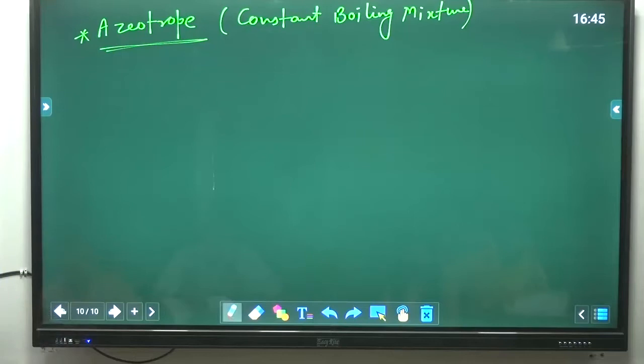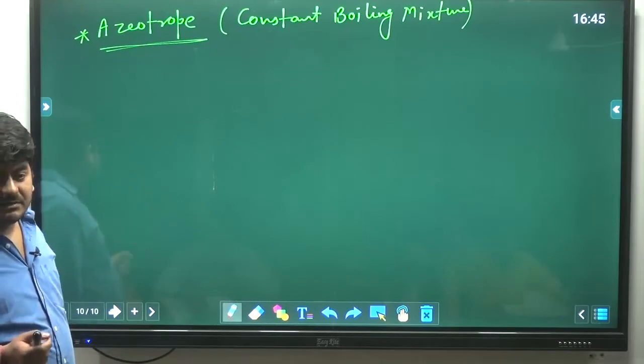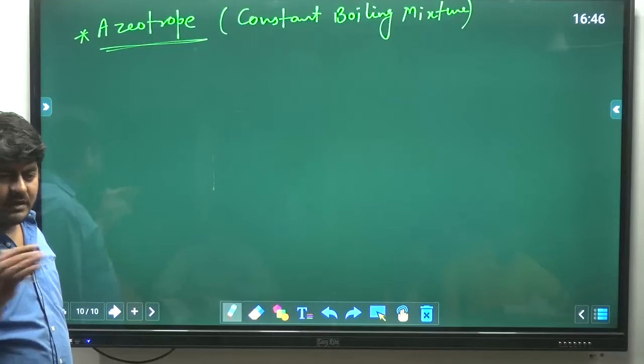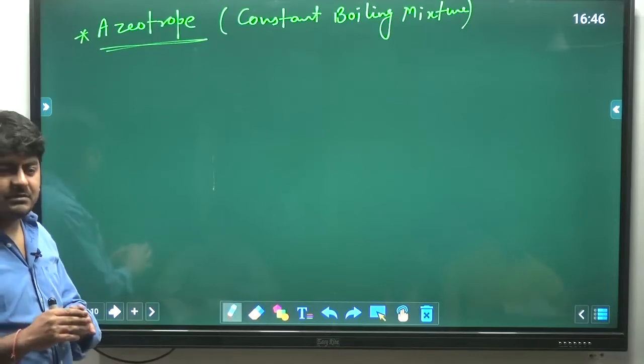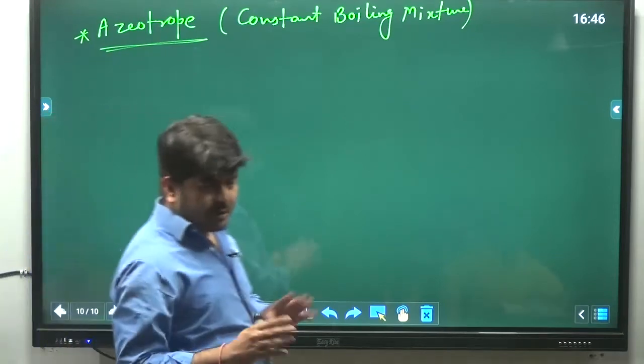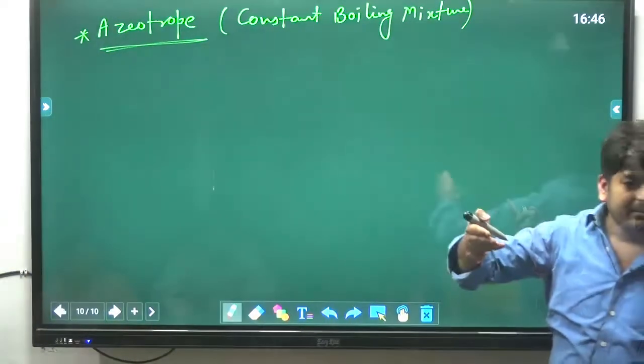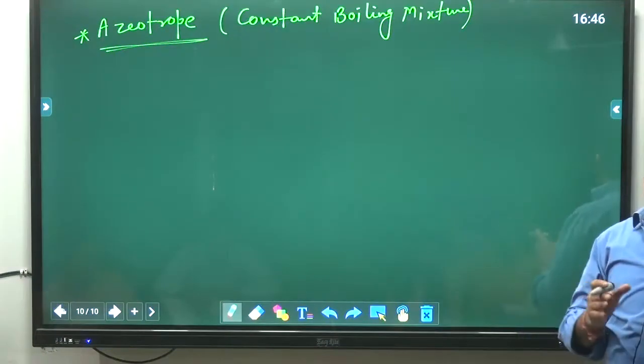Boiling point is the temperature when bubble point and dew point for any system is same. Now what is the meaning here? Why am I saying like that? Because if you see water in liquid phase, what is the mole fraction? Pure water, 1. When it will vaporize, it will boil, what will be the mole fraction of water in vapor phase?